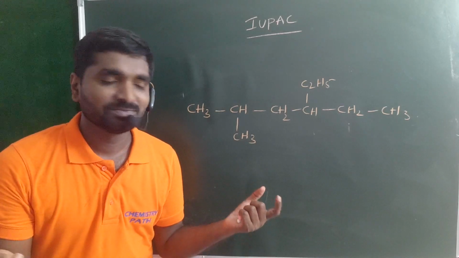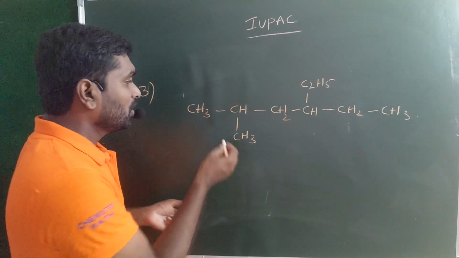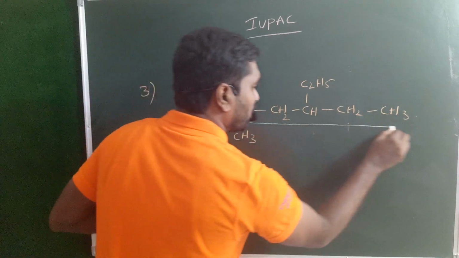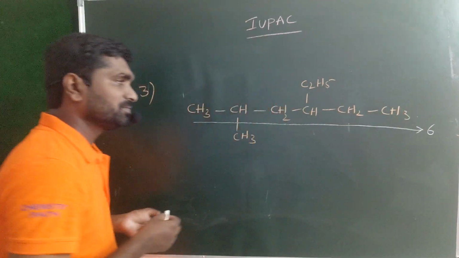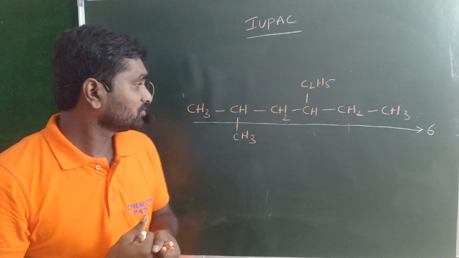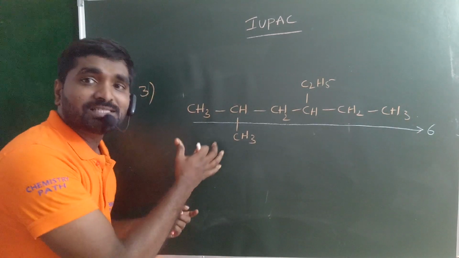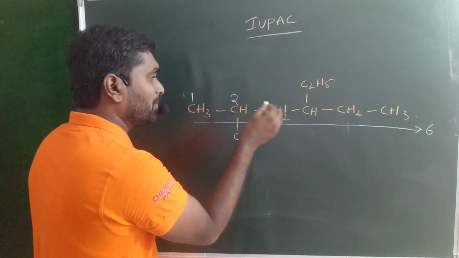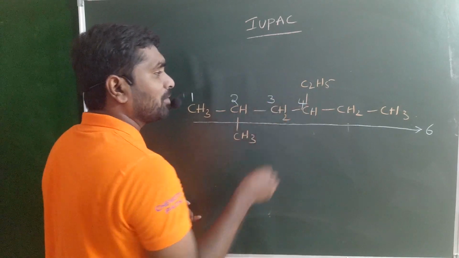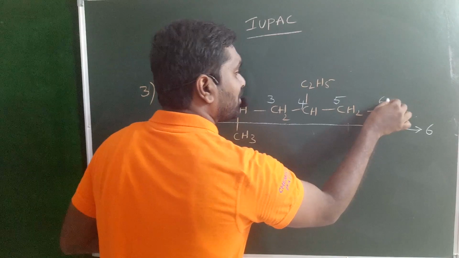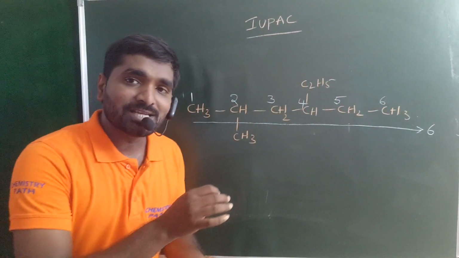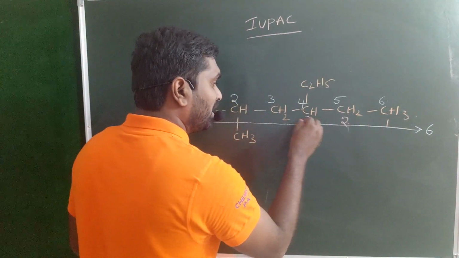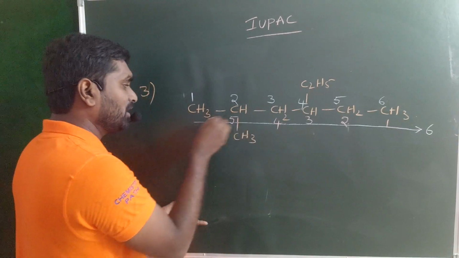What about rule number 3? Take this example: 1, 2, 3, 4, 5, 6, which is our longest chain, a 6-membered carbon chain. If numbering starts from the left hand side, this is the first carbon, second, third, fourth, fifth, sixth carbon. If numbering starts from the right hand side, this is the first carbon, second, third, fourth, fifth and sixth carbon.